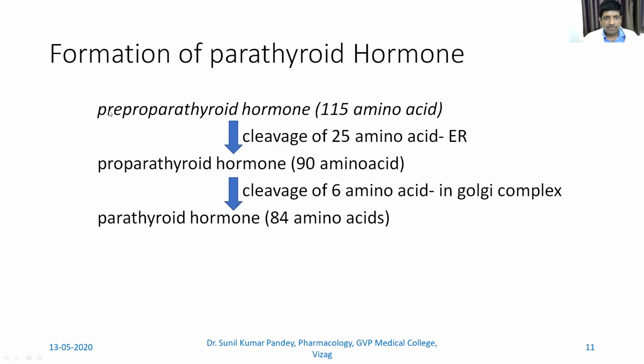So it is synthesized from pre-proparathyroid hormone, which contains 115 amino acids. This is cleaved, 25 amino acids are released in the endoplasmic reticulum, and that results in the formation of proparathyroid hormone, which contains 90 amino acids. There is again a cleavage of 6 amino acids in the Golgi complex to form parathyroid hormone, which finally contains 84 amino acids, and that is released by the parathyroid gland into the blood.